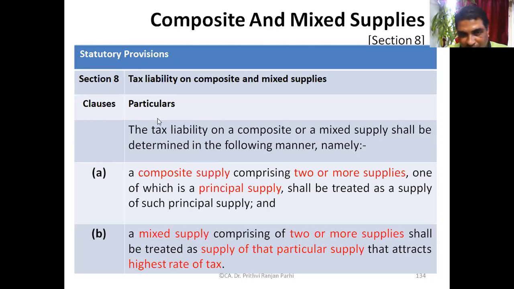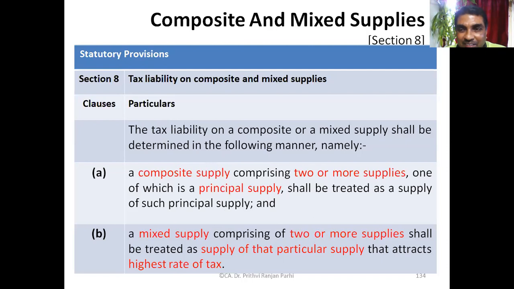But what this particular section says is that the composite supply shall be treated as a supply of such principal supply. So it shall be treated as if the principal supply has been made. That means ancillary supply shall also be treated like principal.